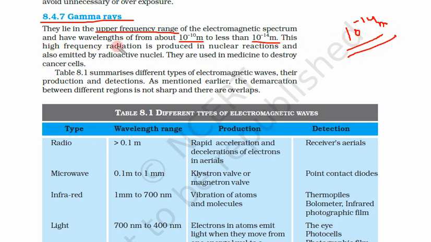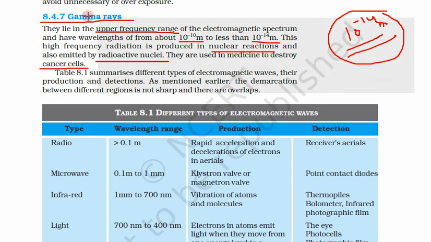This high frequency radiation is produced in nuclear reactions, and also emitted by radioactive nuclei. So radioactive nuclei and nuclear reactions produce these gamma rays, and these are very energetic and have very small wavelengths. They are used in medicine to destroy cancer cells. So all the higher energy radiation can be used to treat cancer.